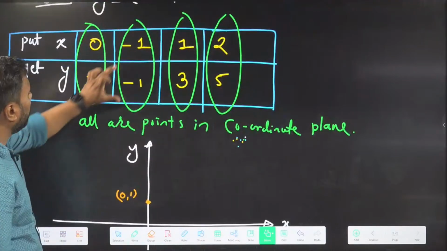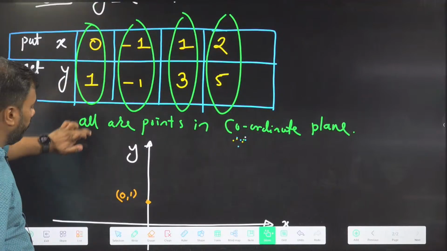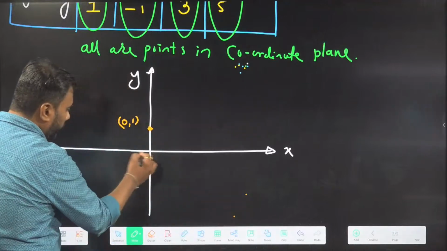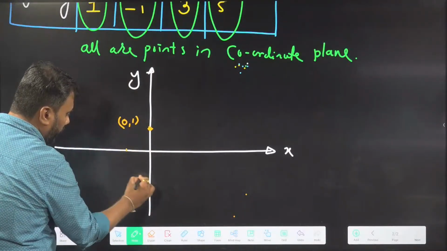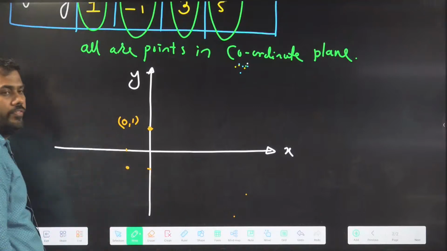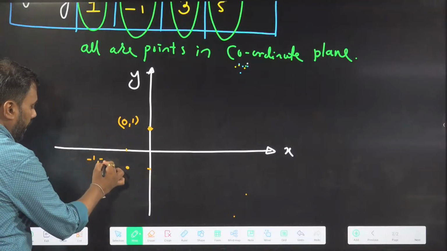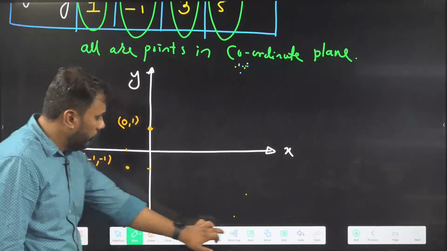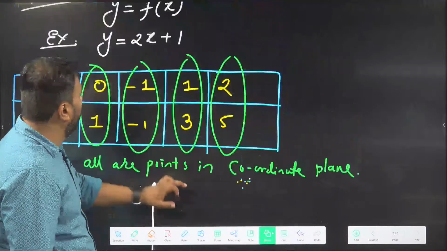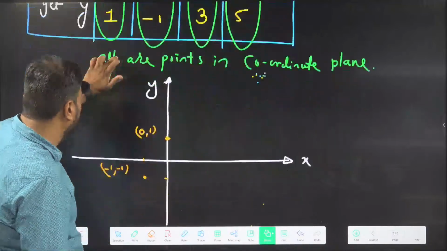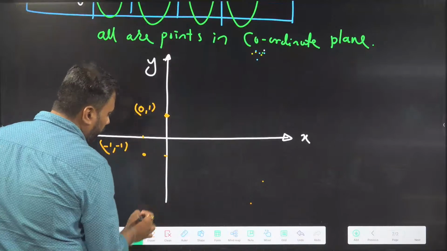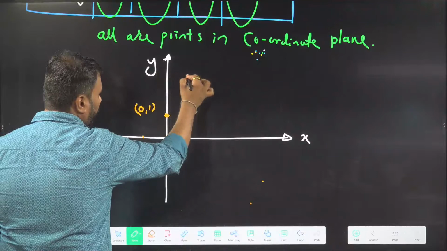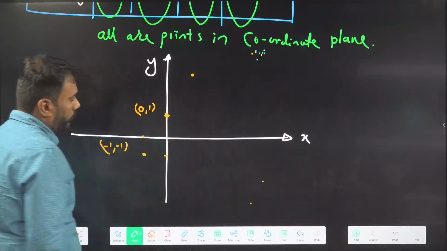And what was the second point? Minus 1, minus 1. So x is minus 1, y is minus 1. This point should be somewhere here. In a similar way, you can show the other points also. Let me show one more point: x is 1, y is 3. So if x is 1, y is coming as 1, 2, 3. Somewhere here I will get this point.